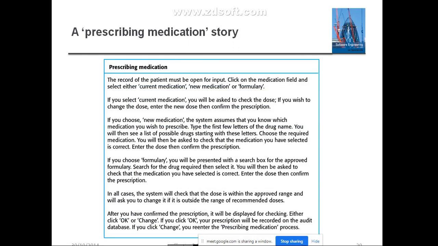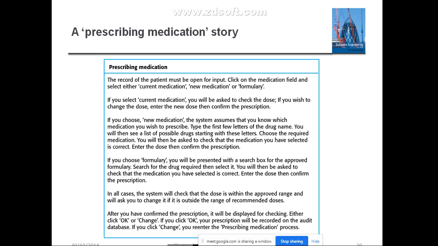See, if it is a current medication, you will be asked to check the dose, right? If you wish to change the dose, enter the new dose, then confirm the prescription. If you choose the new medication, the second option, the system will assume that you know which medication you wish to prescribe. Type the first few letters of the drug name, the tablet name. You will then see the list of possible drugs starting with these letters. Choose the required medication. You will then be asked to check that the medication you have selected is correct. Enter the dose, then confirm the prescription.